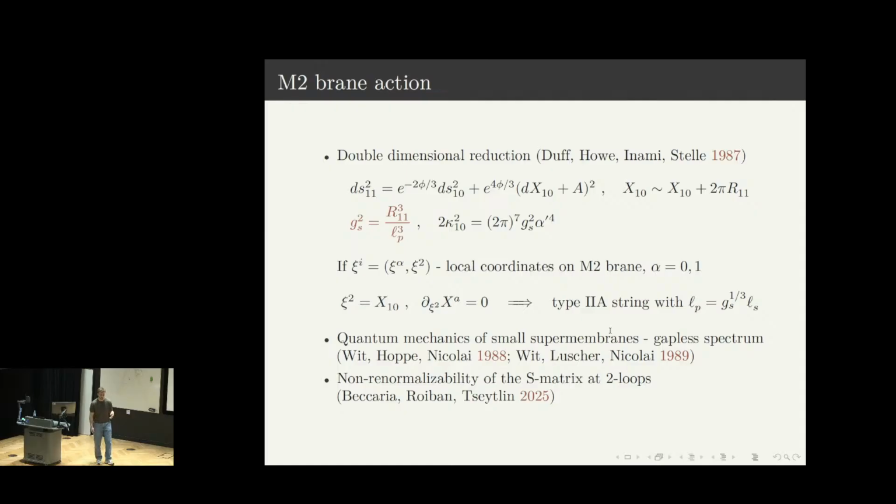Another problem is the apparent non-renormalizability of the M2-brane action, and in fact, it was discussed in a recent paper by Bianchi, Roiban, and Zeitlin, in which they considered the 2-to-2 scattering S-matrix for the M2-brane in flat space, for fluctuations around this M2-brane. And what they found is that it contains a genuine UV divergence at two-loop order. This, however, doesn't mean that other observables, as for instance the partition function for the M2-brane in AdS space, will be UV divergent.